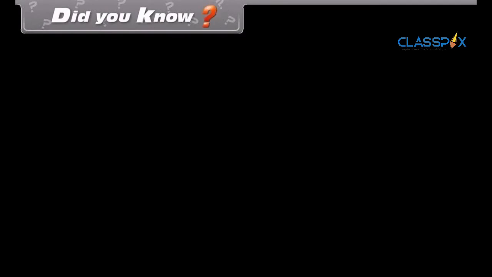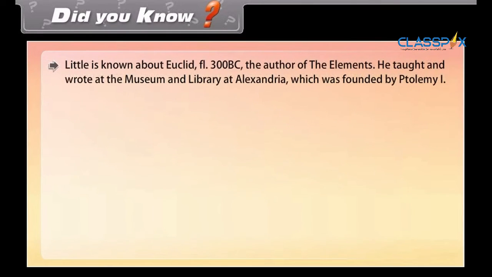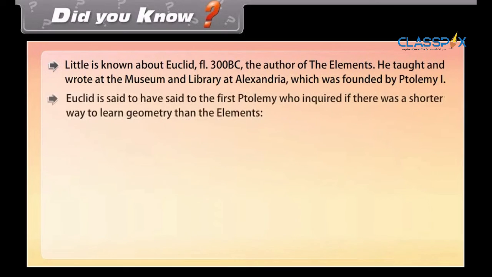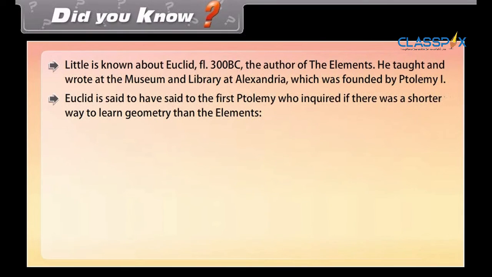Did you know? Little is known about Euclid, the author of the Elements. He taught and wrote at the museum and library at Alexandria, which was founded by Ptolemy I. Euclid is said to have said to the first Ptolemy, who inquired if there was a shorter way to learn geometry than the Elements,